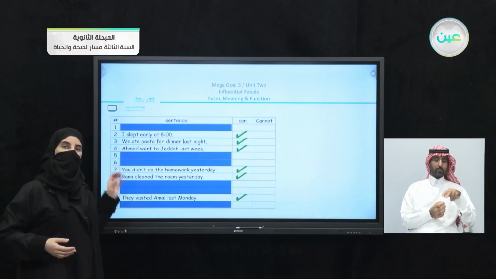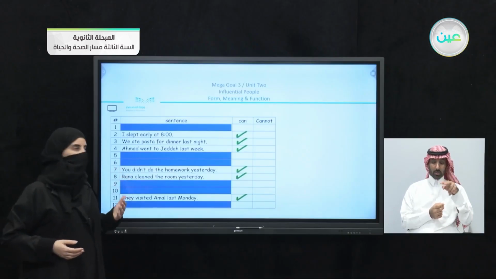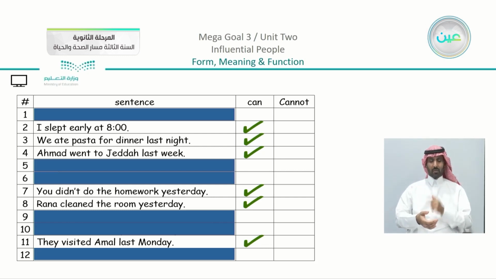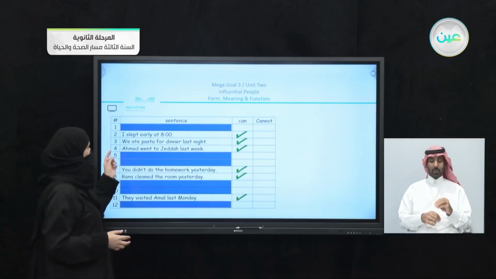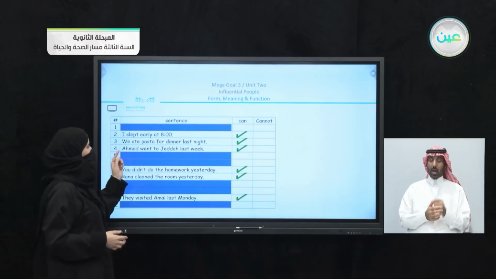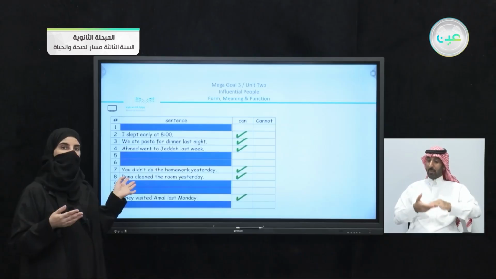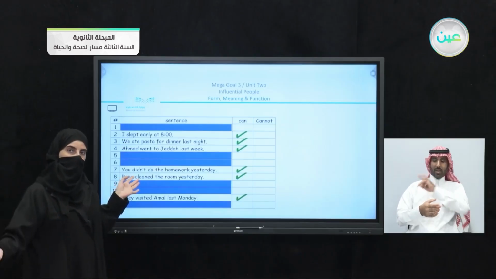When we look at these sentences, you may notice that we have just one verb that is used in the past. Is there a helping verb in the sentence? As long as it is an affirmative sentence, you just use the past tense of the verb. You can see that we have: I slept, we ate, Ahmed went, you didn't do. So why did we use didn't do here? There is a helping verb because the sentence is negative.